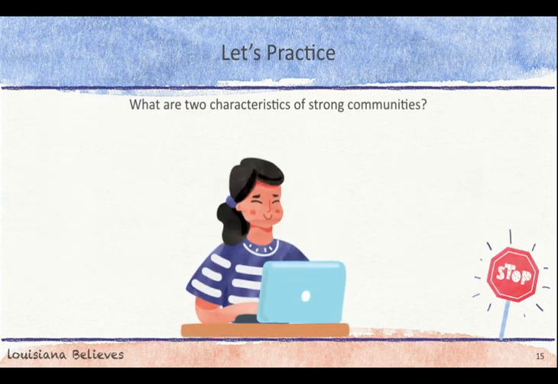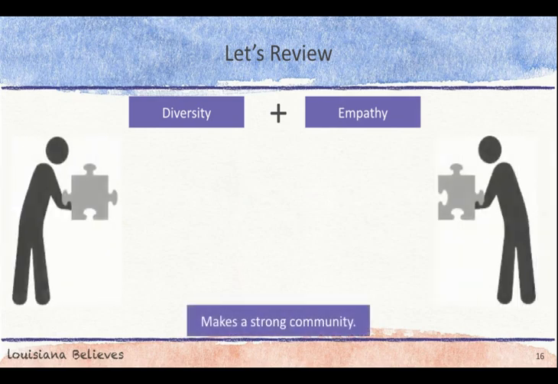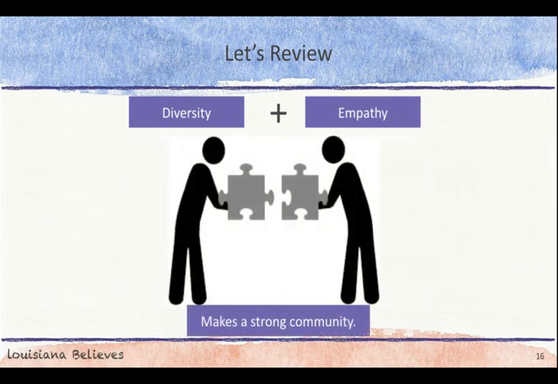Now let's stop and check your thinking. What are two characteristics of strong communities? Pause the video and record your answers on your handout at stop sign number 3. Then hit play when you are ready to continue. Empathy and diversity are two characteristics of a strong community. Having diversity makes a community strong since people with different backgrounds and different experiences bring different strengths to a community. Empathy helps make a community strong by helping people to get along.